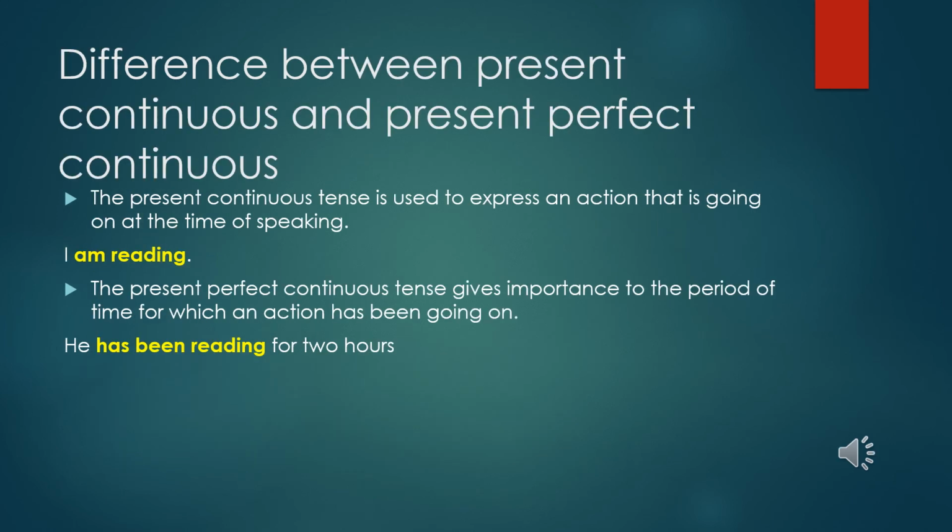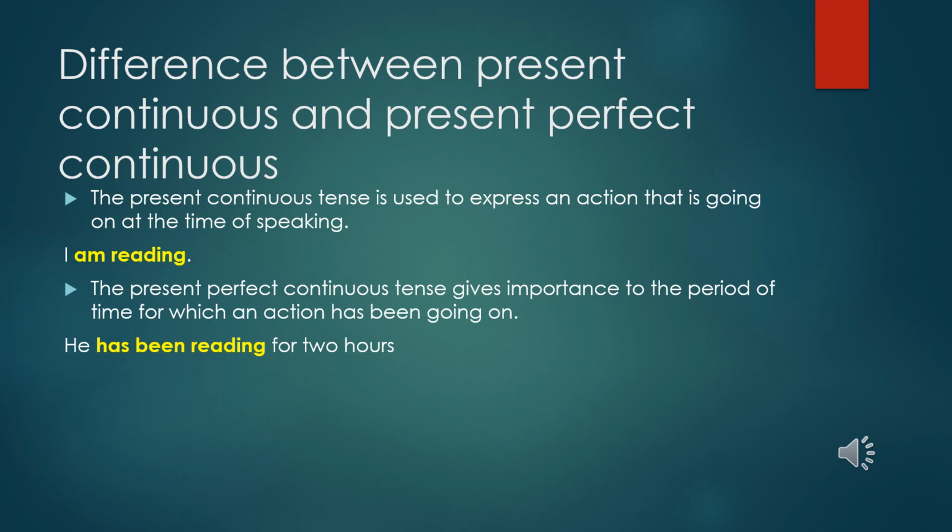So, children, we can see the difference between present continuous tense and present perfect continuous tense. The present continuous tense is used to express the action that is going on at the time of speaking. When I say I'm reading a book, I'm reading something. But the present perfect continuous tense gives importance to the period of time for which the action has been going on.